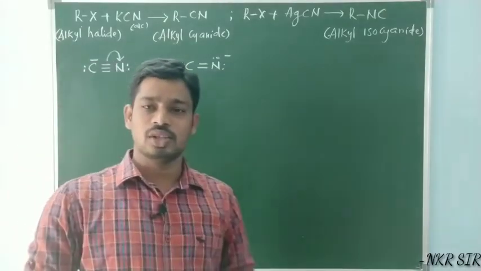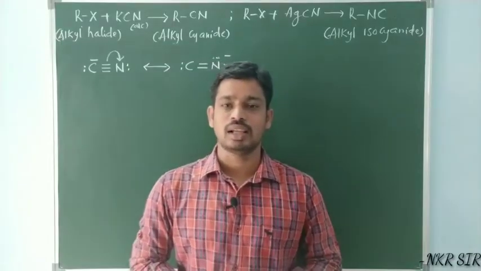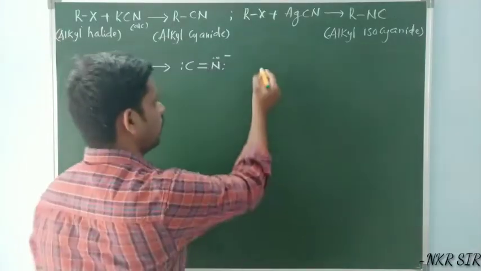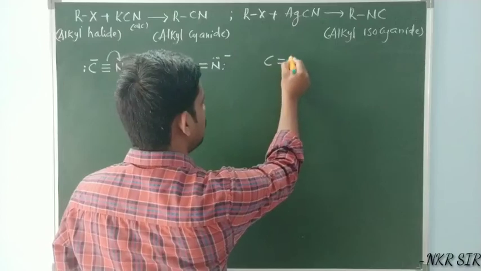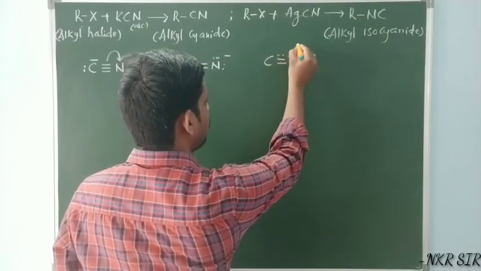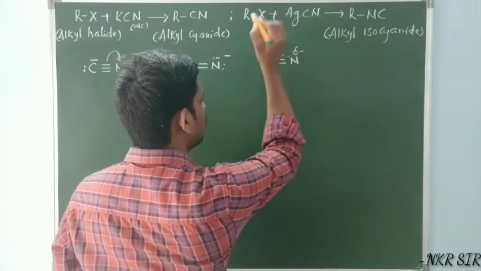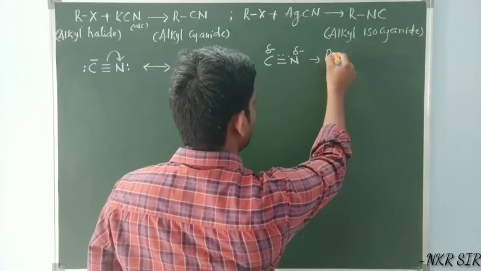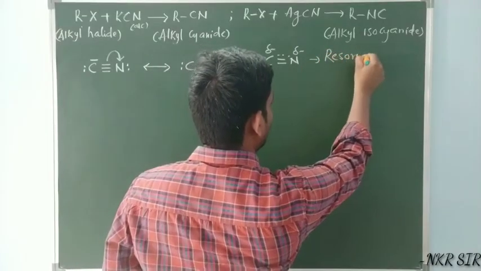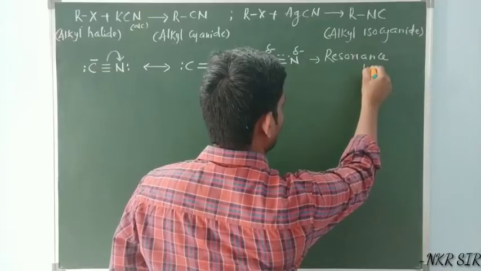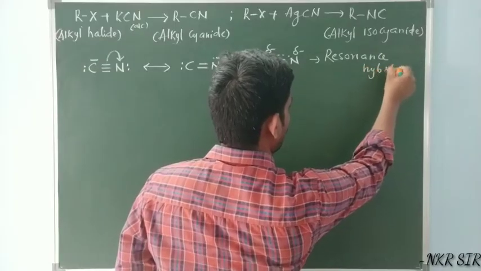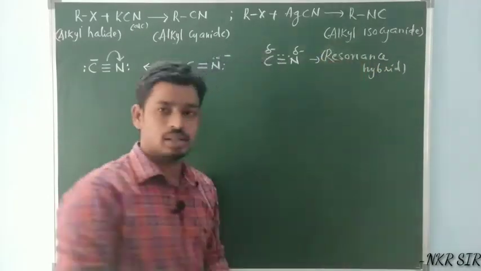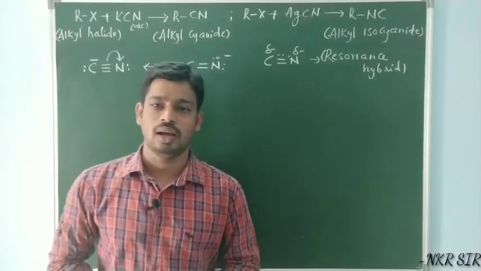From these resonance structures we can write the resonance hybrid of the cyanide ion. So that is C double bond N. This is the resonance hybrid of the cyanide ion.